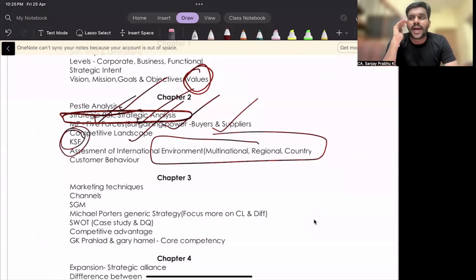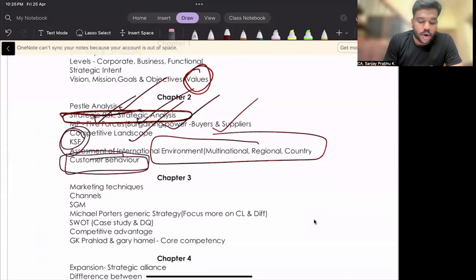Multinational means you are assessing the environment on a large scale. Region means a little bit in-depth evaluation. Country means you are conducting the PESTLE analysis of a particular country. Then these particular topics are very, very important.